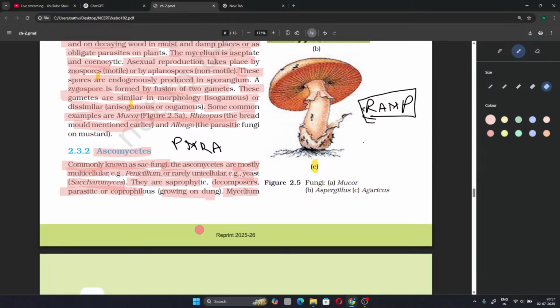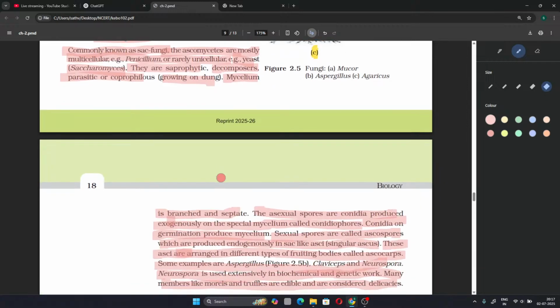The standout points of ascomycetes: first, that it is called sac fungi, and the infamous penicillium comes under the ascomycetes along with yeast. They are saprophytic or coprophilous or parasitic. Mycelium is septate and branched.